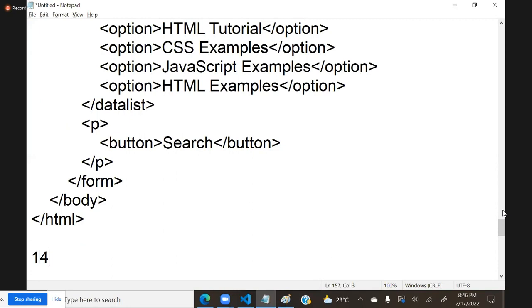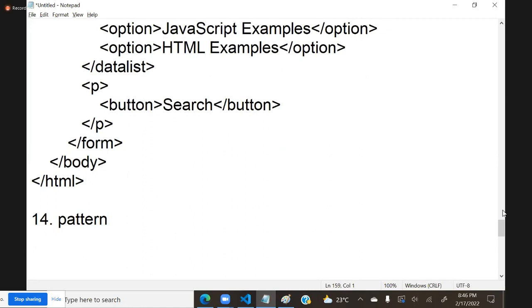Another very important attribute is pattern. This is the biggest concept, and it is very, very important for future JavaScript, jQuery, Angular, React, everywhere. I will not repeat it again and again. Once we discuss it in HTML perfectly, I will just use it everywhere. In JavaScript, jQuery, React, Angular, we will use the same pattern. But we will learn it here in detail. Then we will discuss the other options.